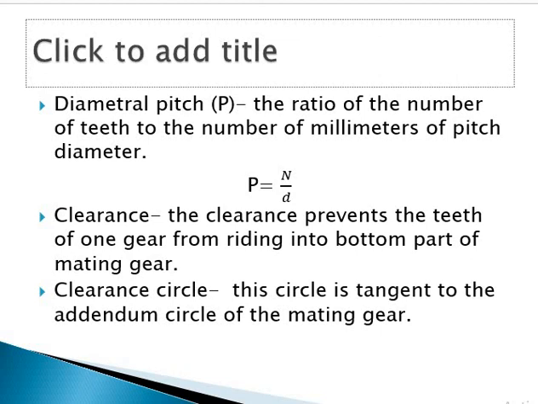Now we can see the dedendum circle. The dedendum circle is a circle drawn through the bottom of the teeth. It is also called the root circle. Another name, the dedendum circle, is also called the root circle, a circle drawn from the bottom of the tooth. So that is called a dedendum circle.